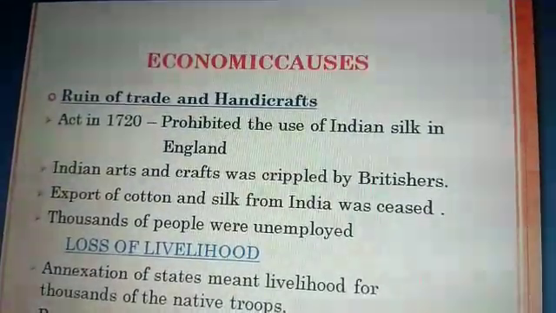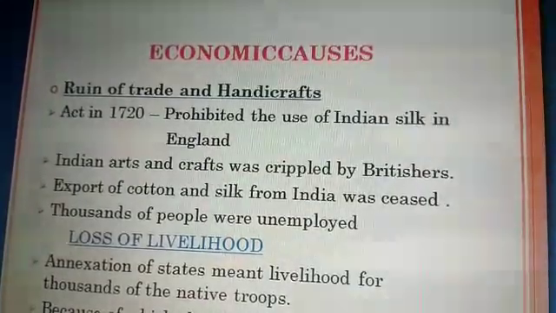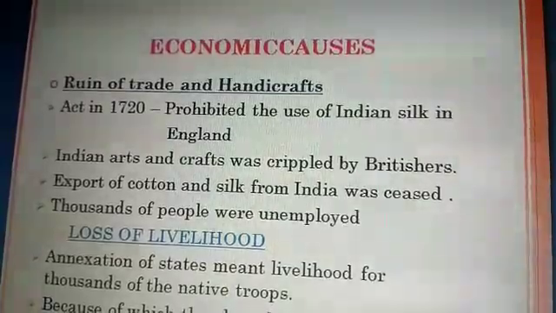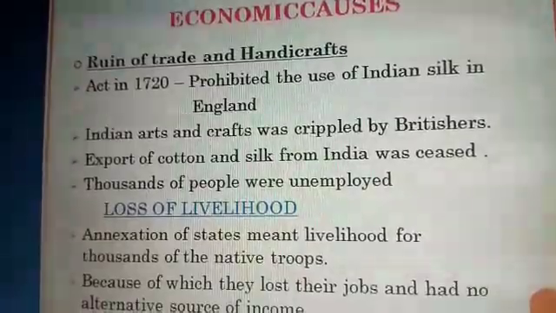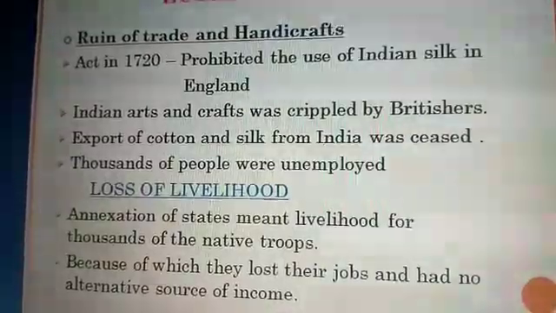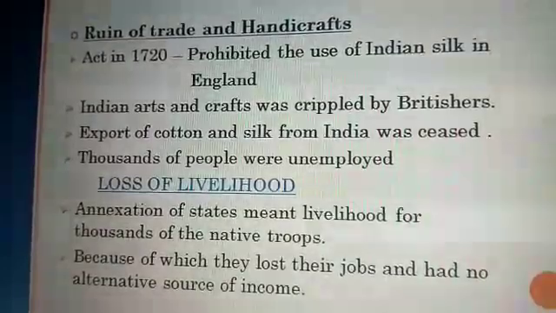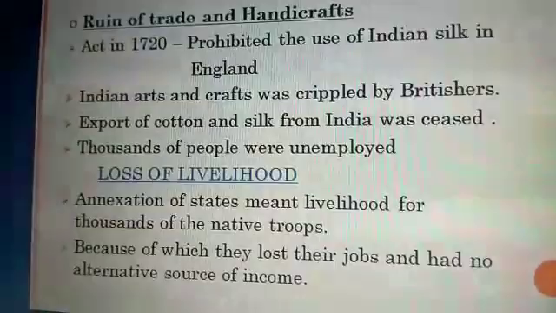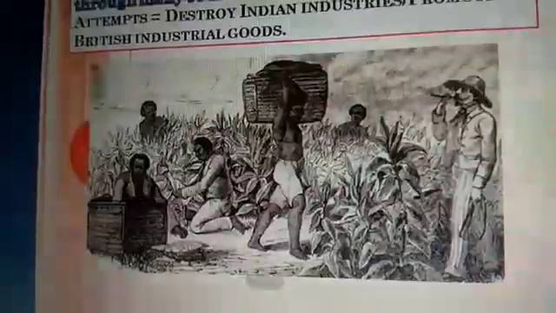Let us start with the third cause, that is economic cause, the ruin of trade and handicrafts. The act in 1720 prohibited the use of Indian silk in England. Indian arts and crafts were crippled by the Britishers. Cotton and silk which had been exported to England from India was seized, because of which thousands of people were unemployed. Loss of livelihood. Annexation of states meant loss of livelihood for thousands of native troops, because of which they lost their jobs and had no alternative source of income.